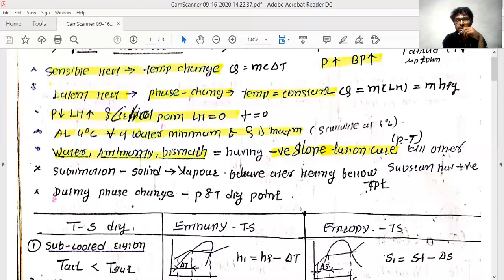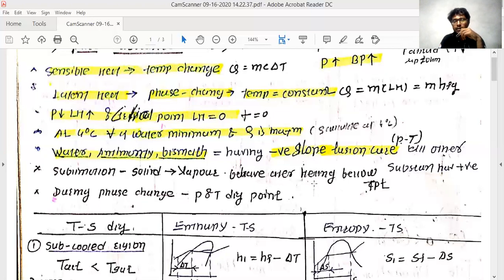The critical point line is denoted here, and condensing starts from here, and this vertical blue line passes into the liquid portion. From the liquid portion, once again you start cooling, it will start freezing, which is the reverse blue line, and it will come back to the solid stage. And this vertical line has a negative slope, because for water, antimony, and bismuth, these three substances, the fusion line shows a negative slope, but all other substances show a positive slope for this line.